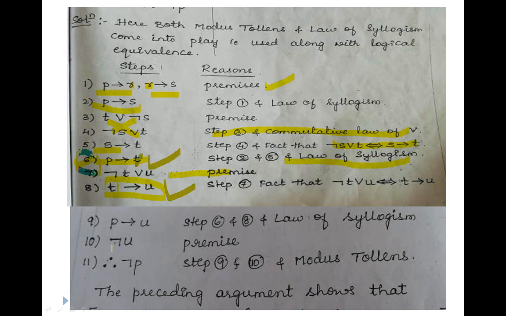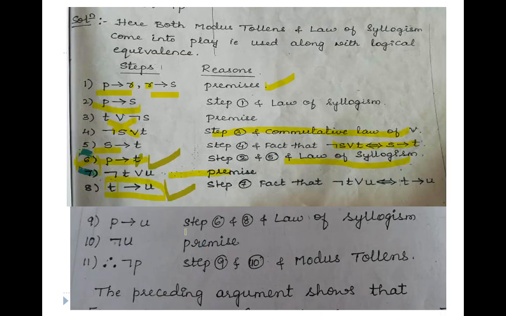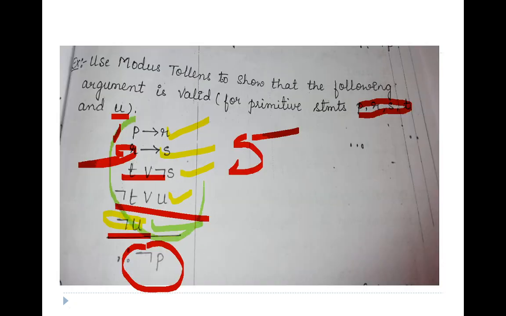Okay, so what I'll be doing, 6 and 8. This is 6, and this is 8. So t gets eliminated. So the law of syllogism I'm using, and I'll be getting p implies u. Now left out is only one premise, that is negation of u. I'll take that one also and write it as a premise. Now applying this one, I can apply modus tollens. So hence I'll be writing in step 11, step 9 and step 10, modus tollens. I'll be getting the answer as negation of p. Okay, so the conclusion I have proved. So hence, using all these premises, I have concluded the negation of p.